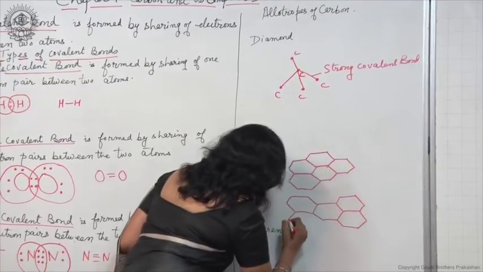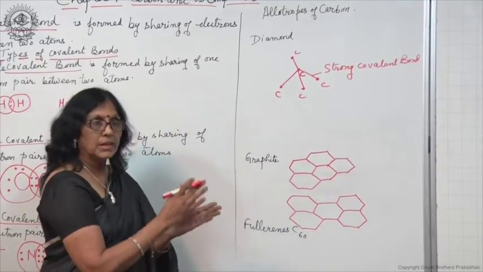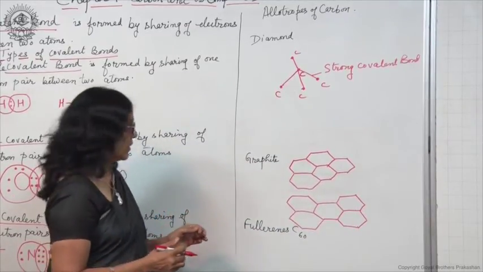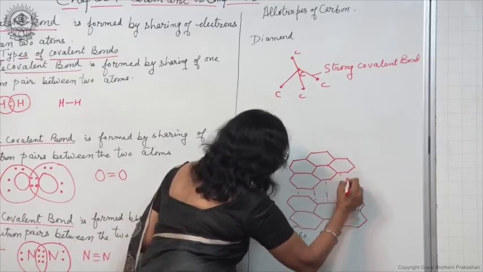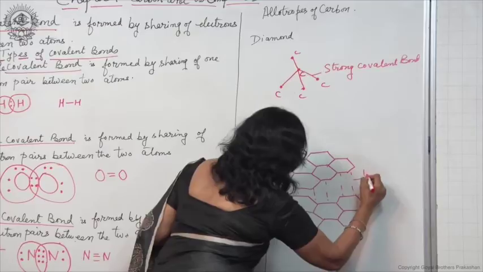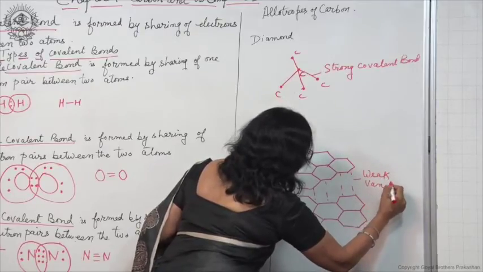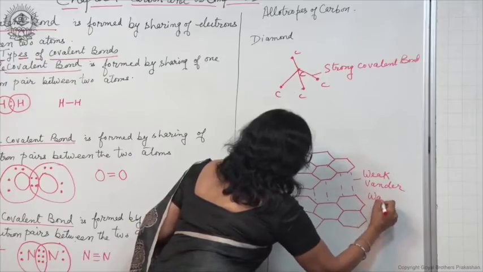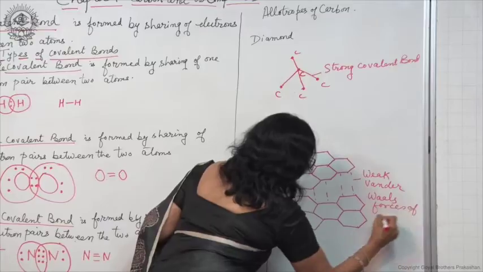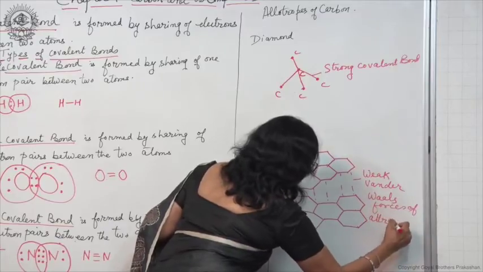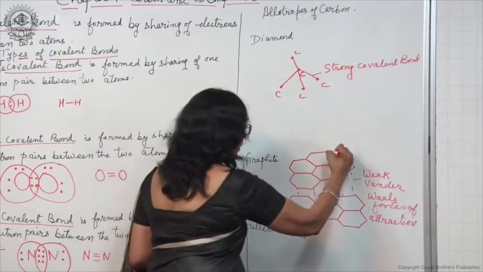Like this. And these sheets of paper, they are loosely stacked over one another and are bound by weak van der Waals forces of attraction, and these are covalent bonds.